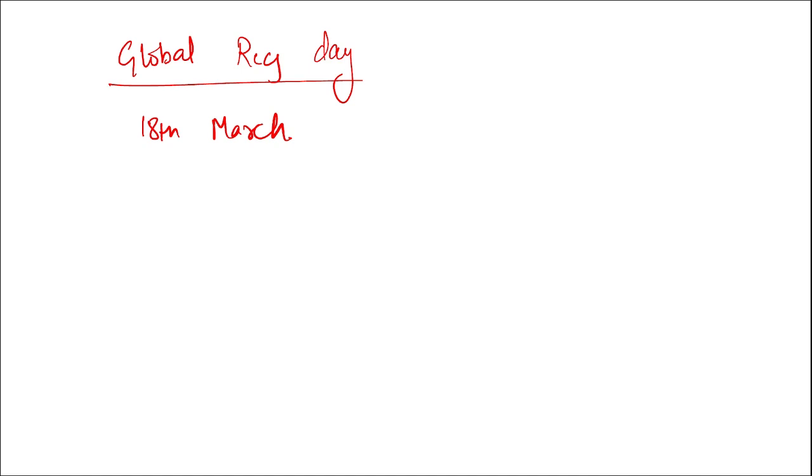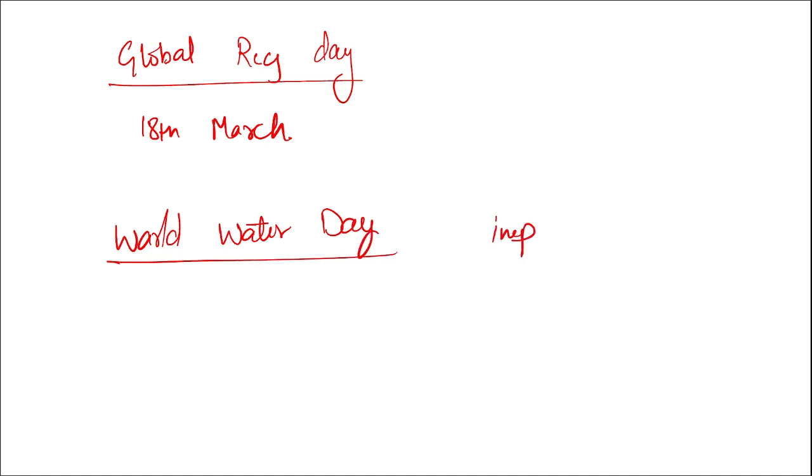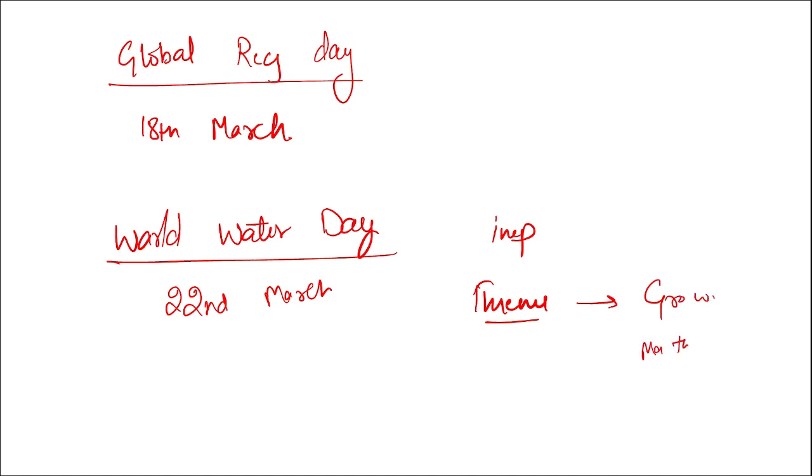Then tell me, when do we observe World Water Day? Important question. Also tell me the theme of this World Water Day. World Water Day is observed on 22nd of March, and the theme will be groundwater, making the invisible visible. This is the theme for World Water Day that is observed on 22nd of March.